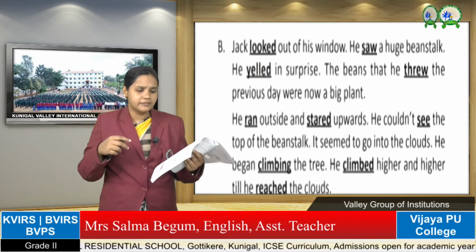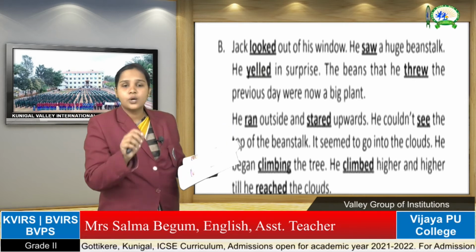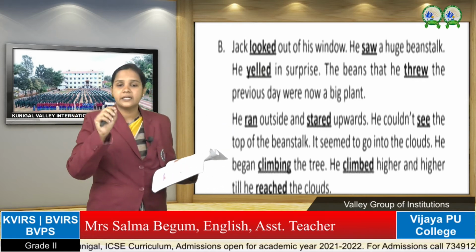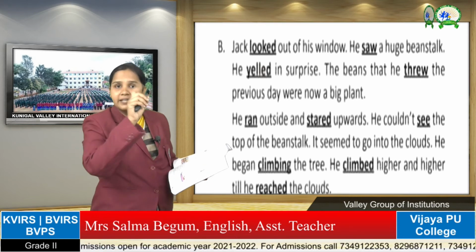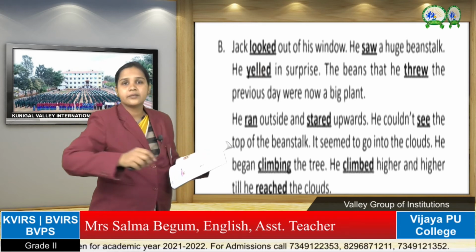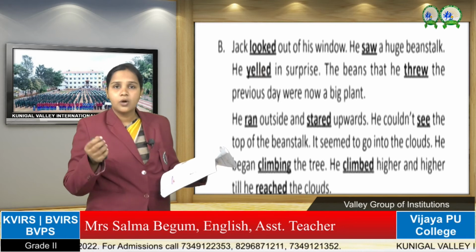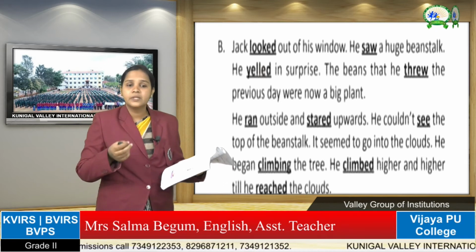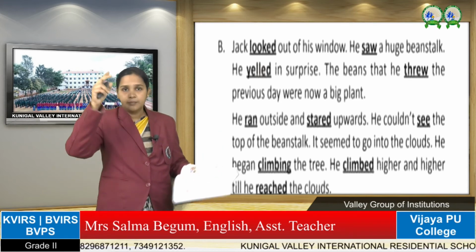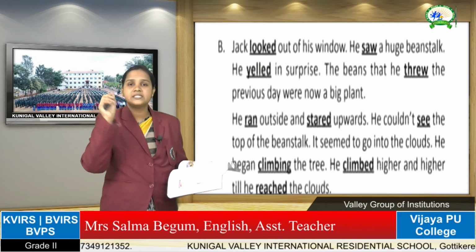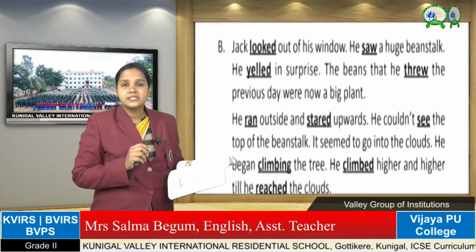The beans that he threw the previous day were now a big plant. See, in this whole sentence, only one word is an action, threw. Beans, a word for eatable food. Previous day, last day. Big plant is the name of a plant. So here threw is an action. So underline threw.